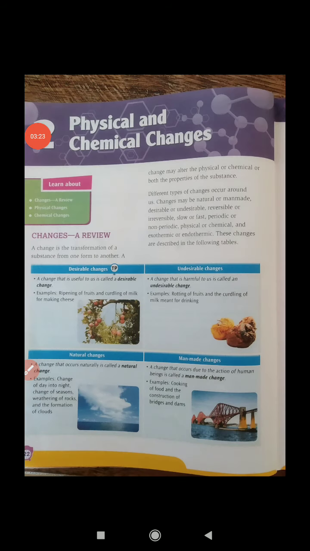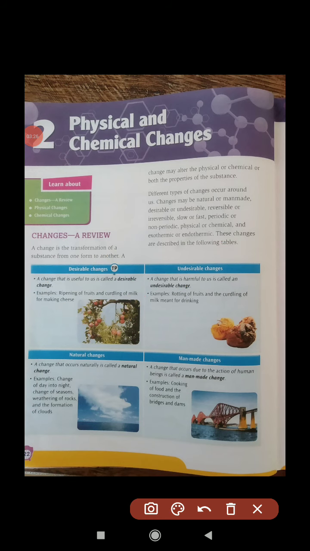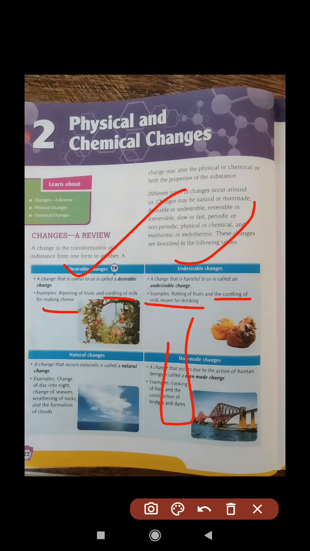Now another example, see: curdling of milk meant for drinking. Very interesting, see here: curdling of milk for making cheese is desirable, but curdling of milk meant for drinking is undesirable. Suppose you keep milk for drinking, but unexpectedly it converts into curd. That is undesirable, because you don't want the milk to convert into curd. But for making cheese we need to make it curd. Curdling needs to be done, otherwise how will we make the cheese?